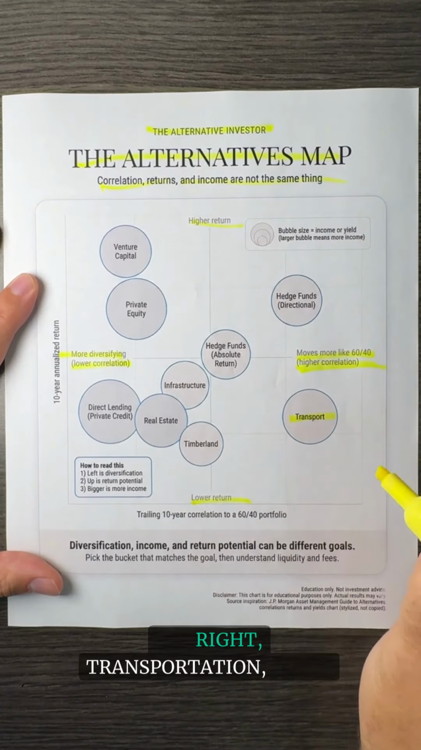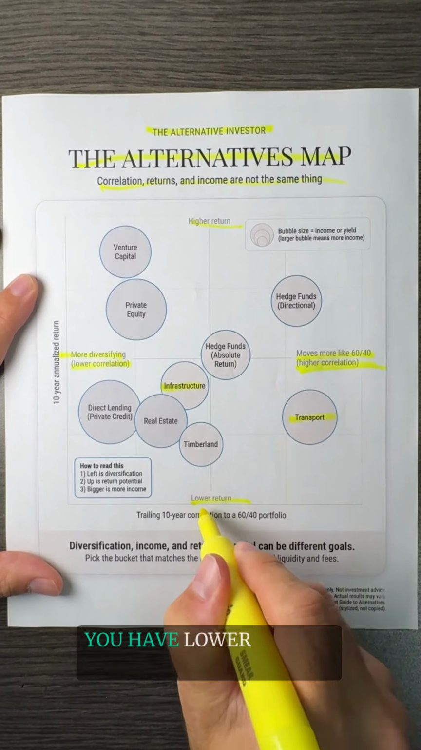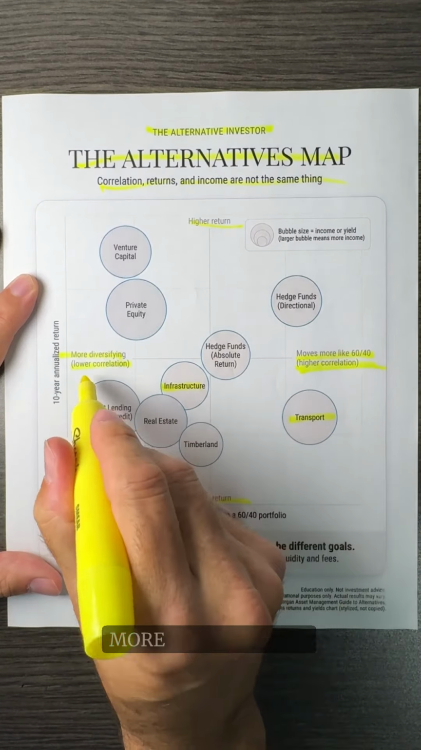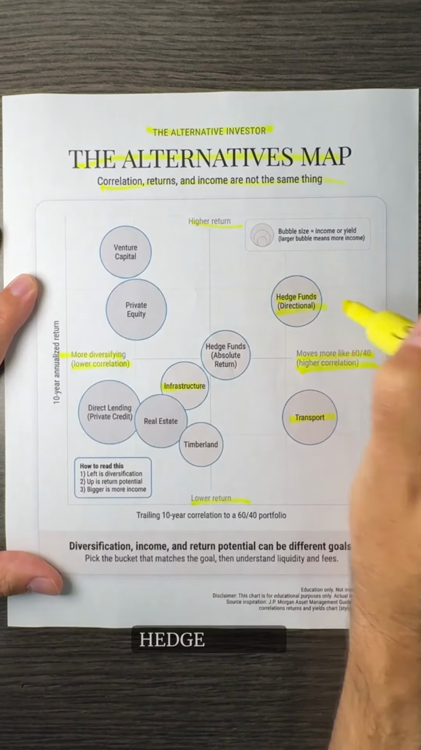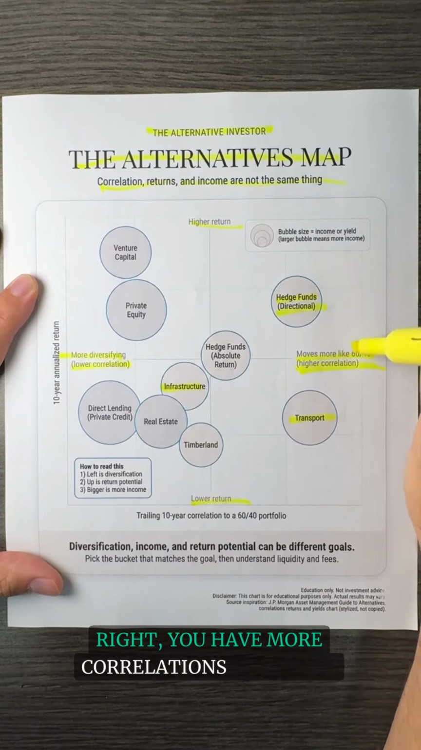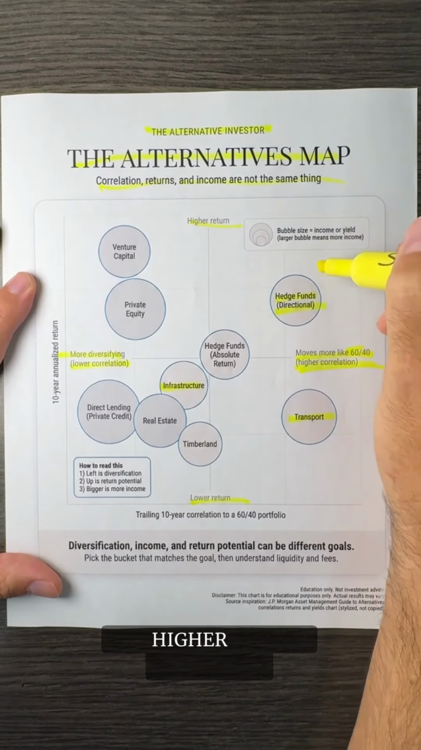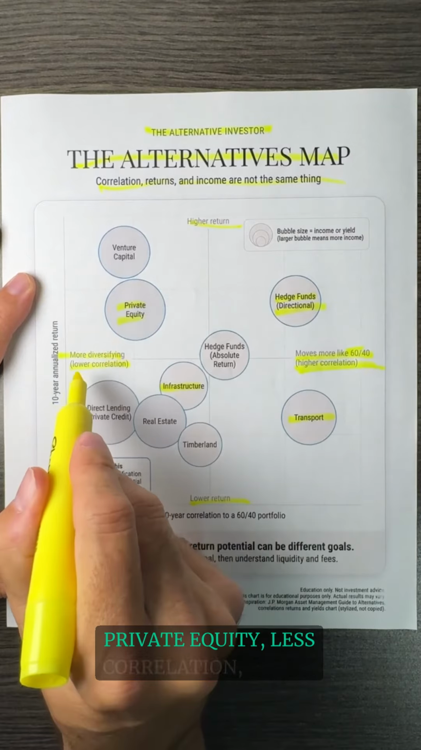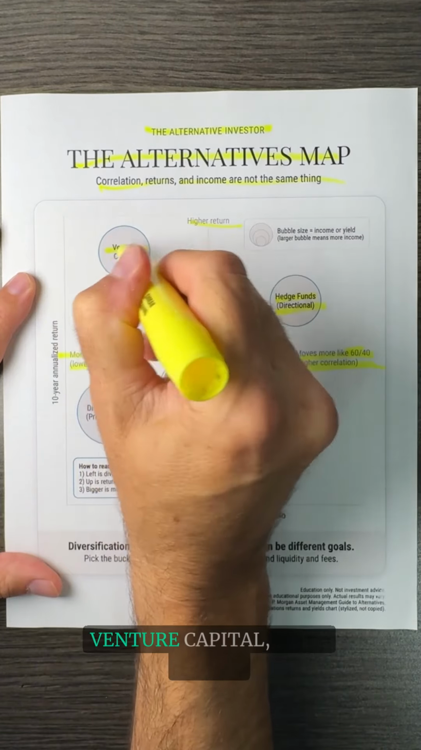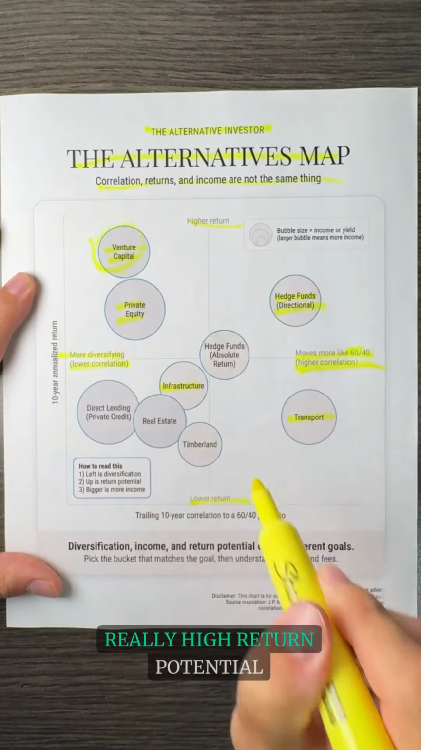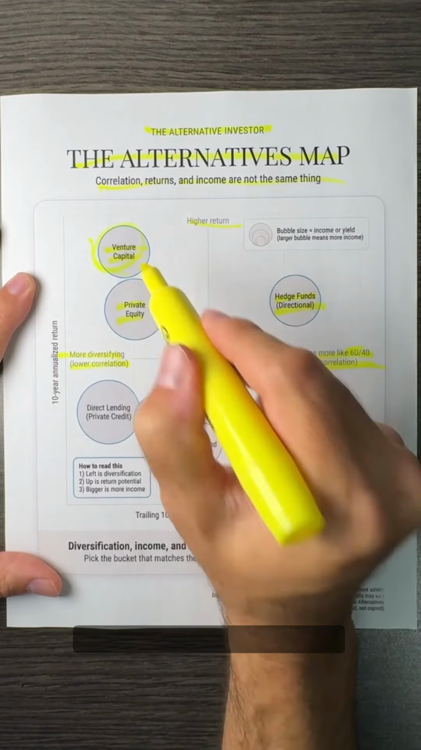All right, transportation, we're talking about infrastructure down here. You have lower return profile and a little bit more diversifying. On the top here, you have hedge funds, right? You have more correlations to a 60-40 portfolio, but higher return potential. Private equity, less correlation. This is alternative. Venture capital, same story. Really high return potential. Of course, more risk, more dispersion of outcomes.